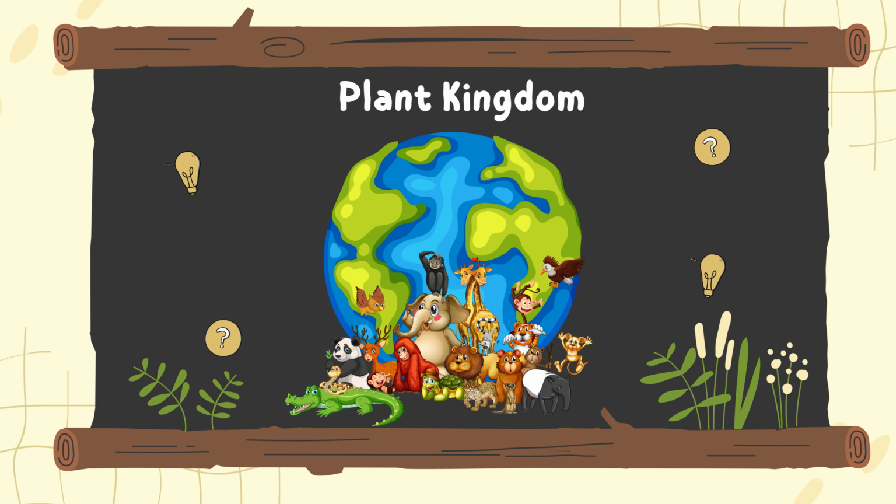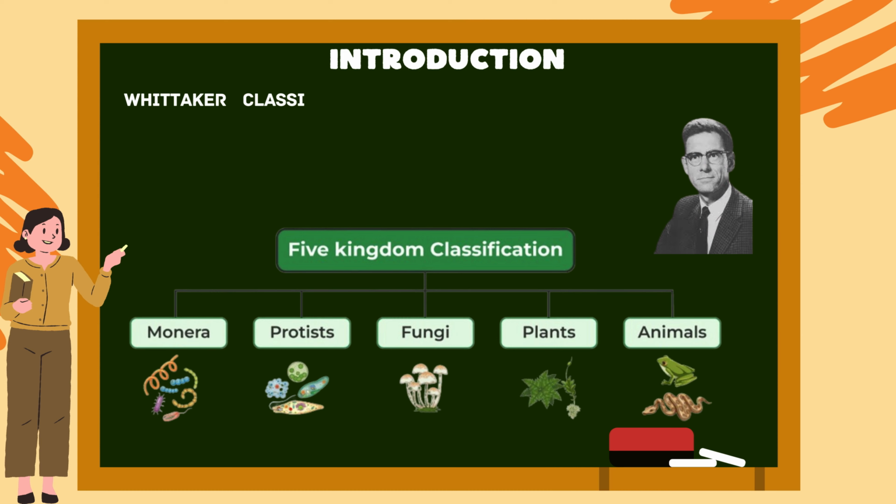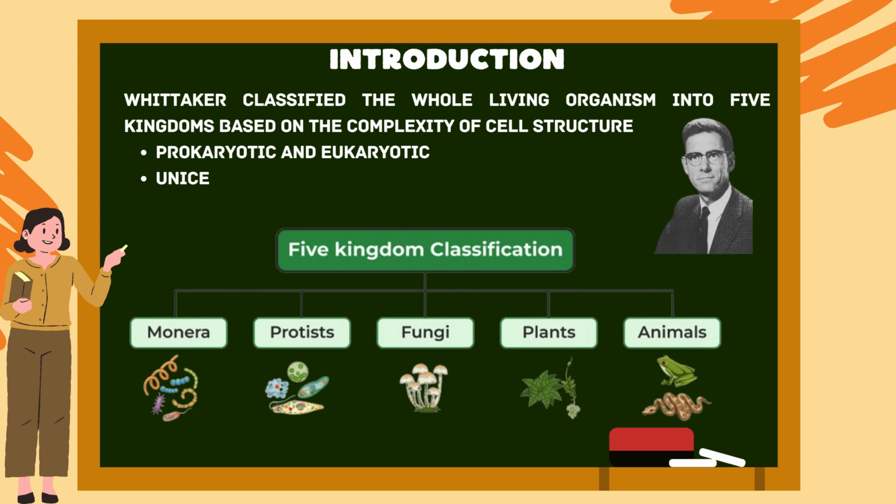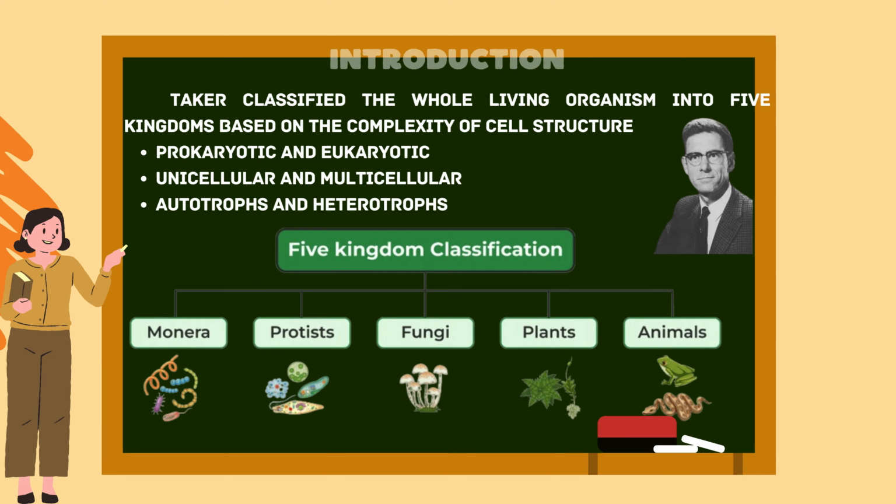Let's start the video, starting with the introduction. Whittaker classified the whole living organisms into 5 kingdoms based on the complexity of cell structure, that are prokaryotic and eukaryotic, the complexity of the body, unicellular or multicellular, and mode of nutrition, autotrophs and heterotrophs.